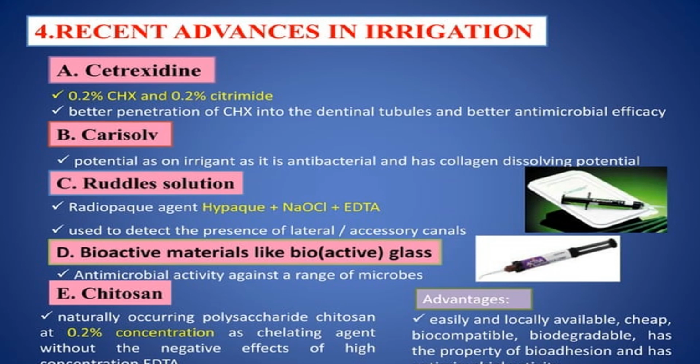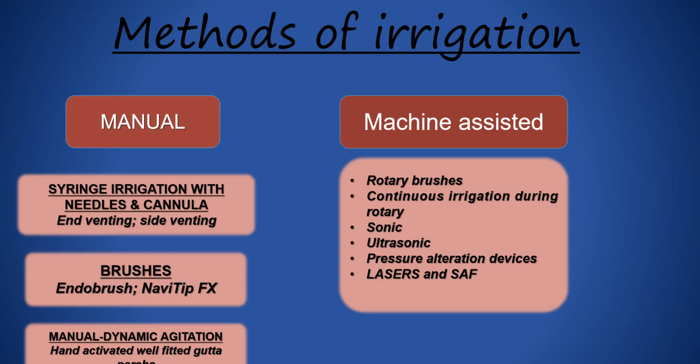Chitosan is a naturally occurring polysaccharide, used at 0.2% concentration as a chelating agent without the negative effect of high concentration EDTA. Advantages: easily and locally available, cheap, biocompatible, biodegradable, has the property of bioadhesion, and has antimicrobial activity.